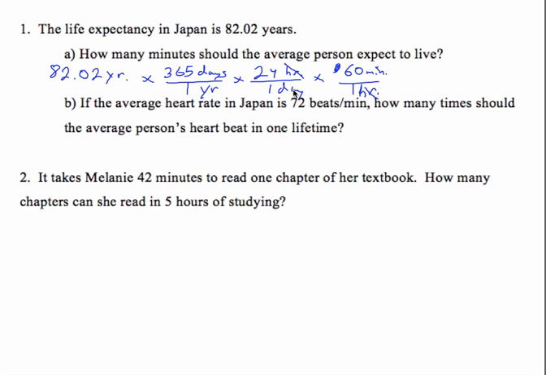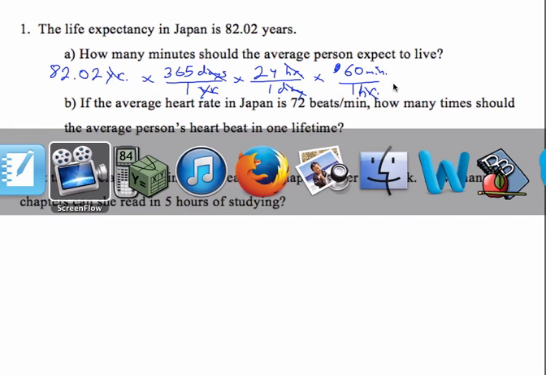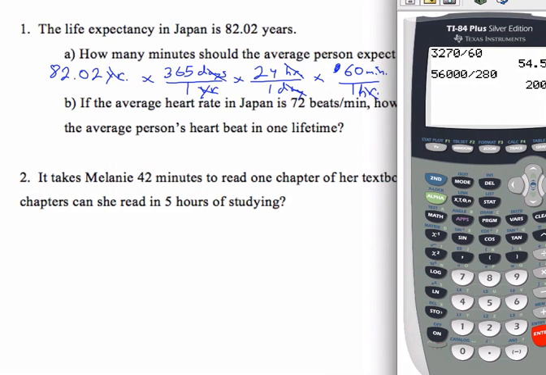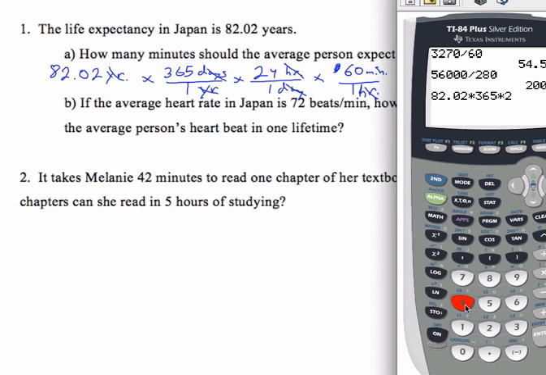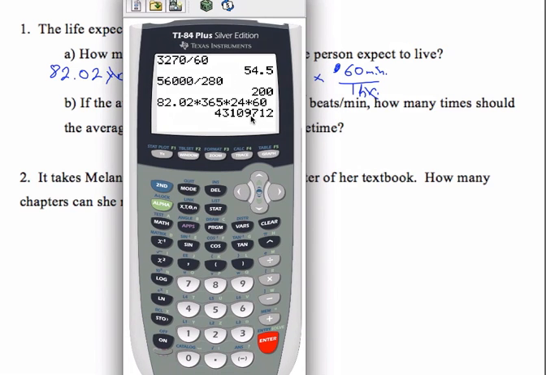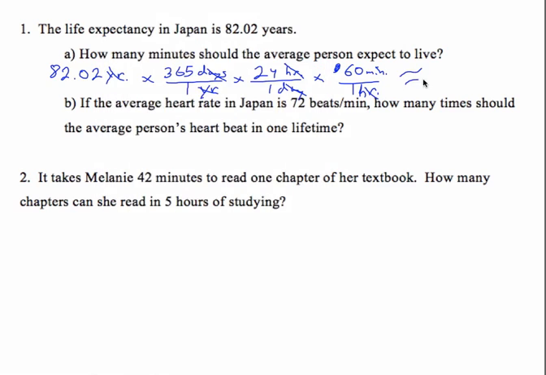See, the hours cancel, the days cancel, and the years cancel. So I'm just going to multiply all that out on my calculator, and I get 82.02 times 365 times 24 times 60. Okay, and you get this massive number. So that's actually 43 million minutes. So I'm going to say it's approximately 43 million minutes.